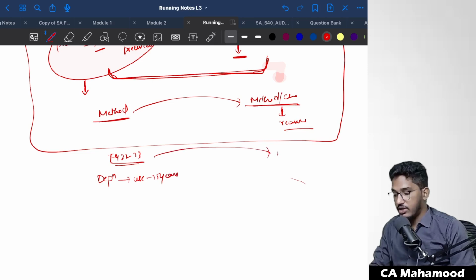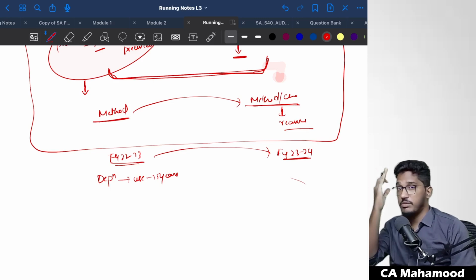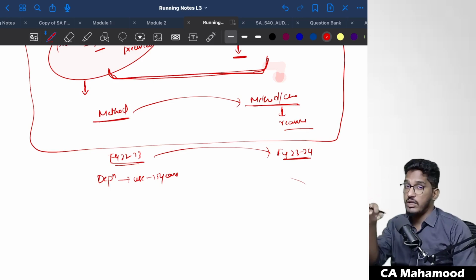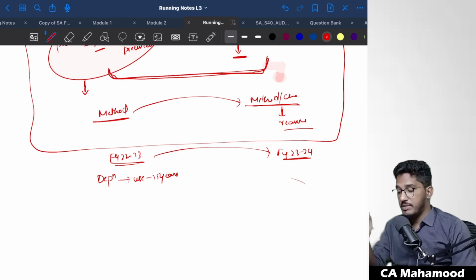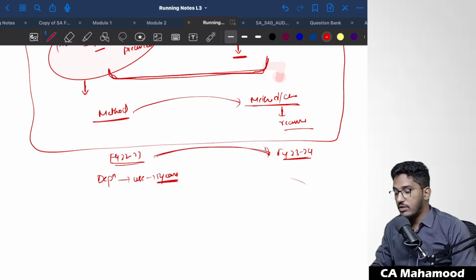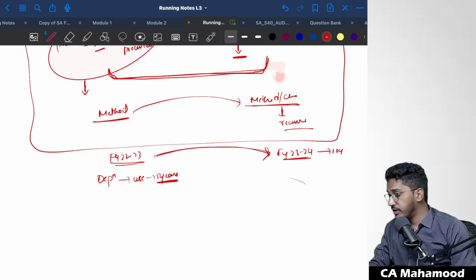But in the current year, you came to know that the useful life was actually wrong. This plant and machinery can be used for a period of 10 years. By mistake, management made a wrong useful life. Last year, on the basis of whatever information was available to them, they estimated useful life to be 5 years. But now they got to know the correct information, and they have determined that useful life is not 5 years. Useful life is 10 years.